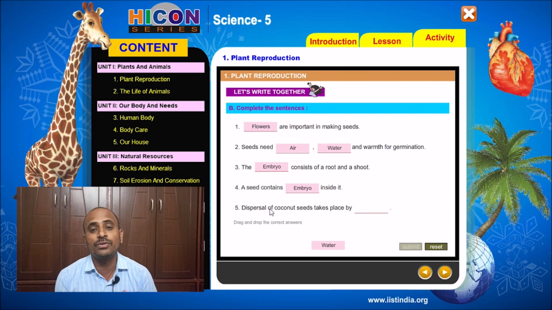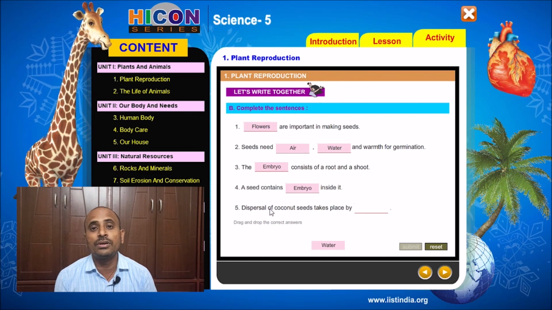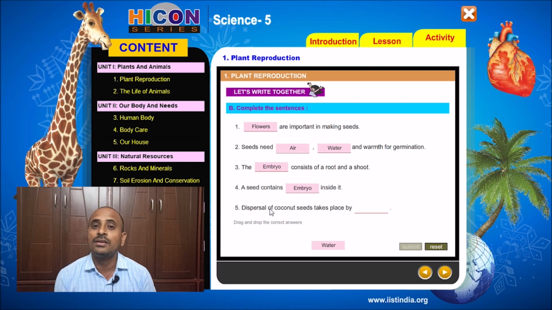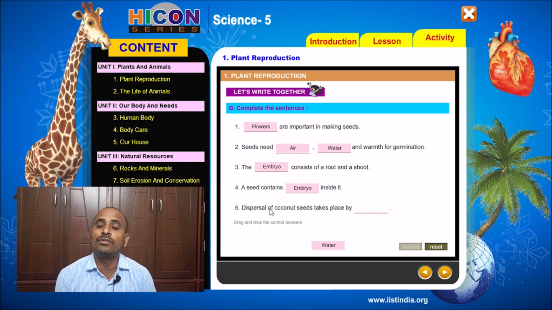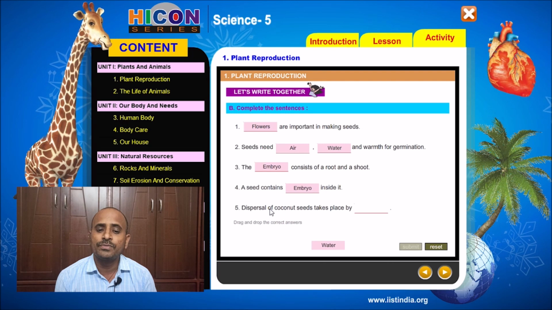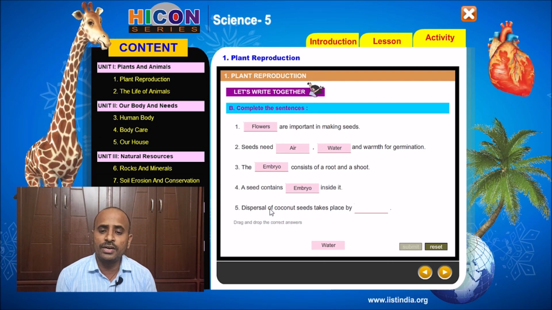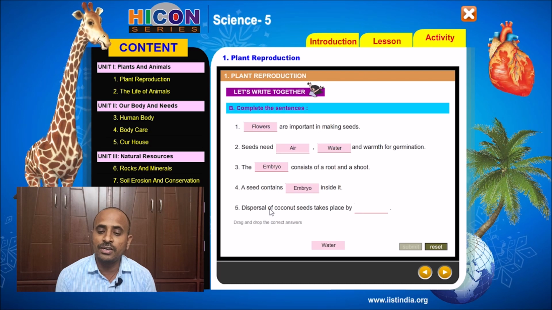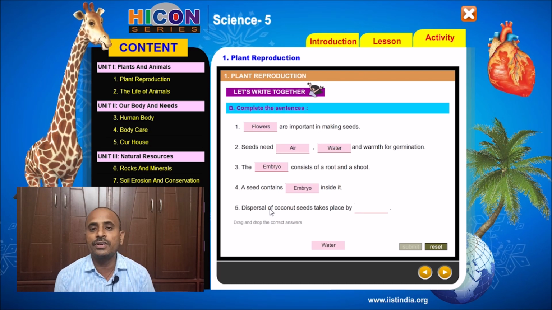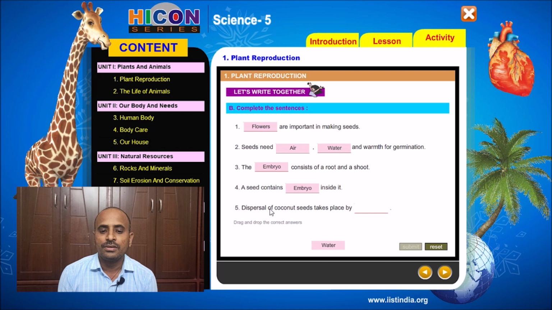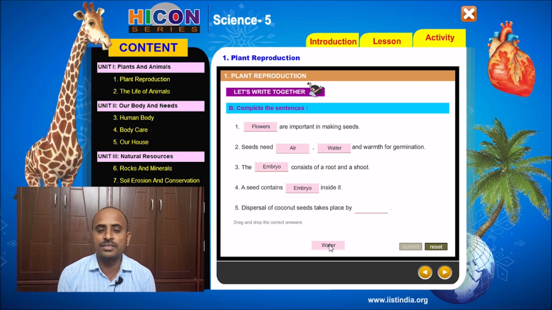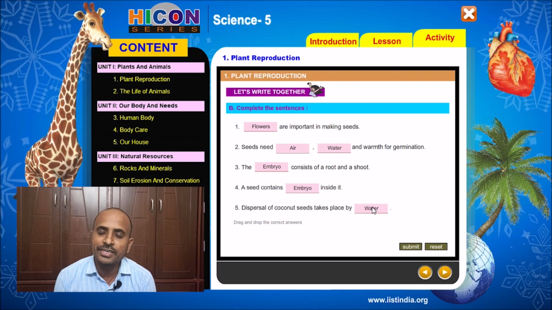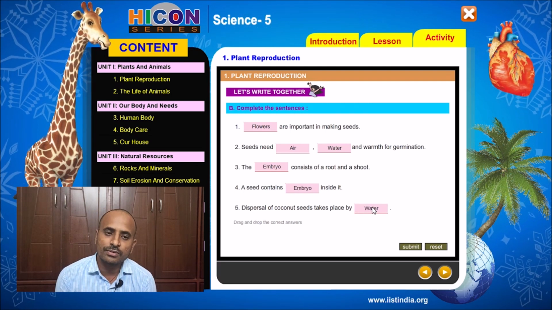This fibrous portion makes the coconut seed very light in weight. That's why the coconut seeds are carried away with the water flow when they fall in the water. So dispersal of coconut seeds takes place by water. The correct answer is water. Write the word water for the fifth sentence. So children, these are the answers for the 5 sentences. Note down these sentences in your notebook.